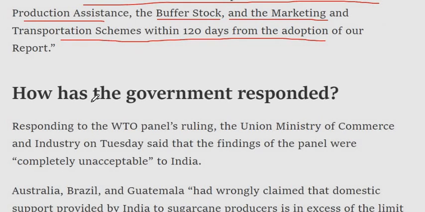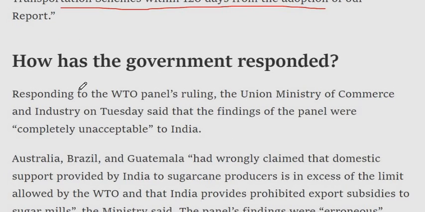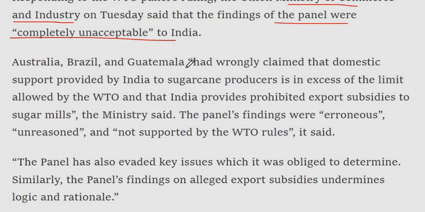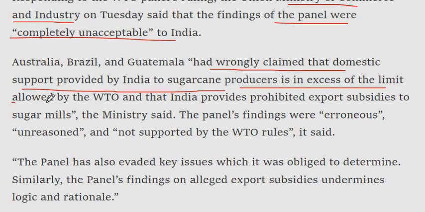How has the government responded? Responding to the WTO panel's ruling, the Union Ministry of Commerce and Industry on Tuesday said that the findings of the panel were completely unacceptable to India. Australia, Brazil, and Guatemala had wrongly claimed that domestic support provided by India to sugarcane producers is in excess of the limit allowed by the WTO, and that India provides prohibited export subsidies to sugar mills, the ministry said.